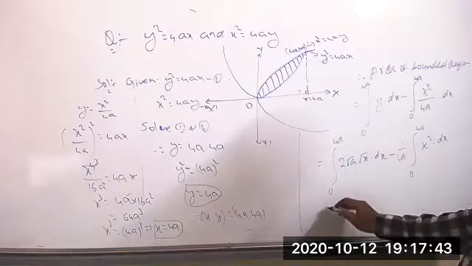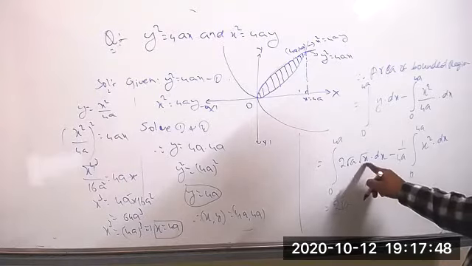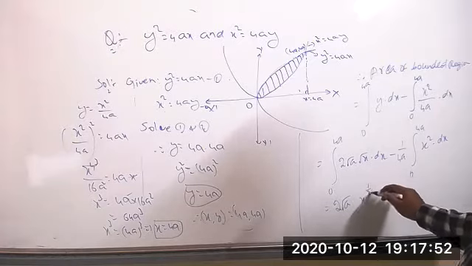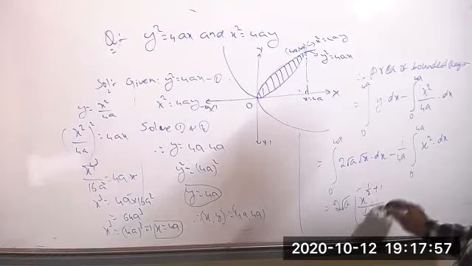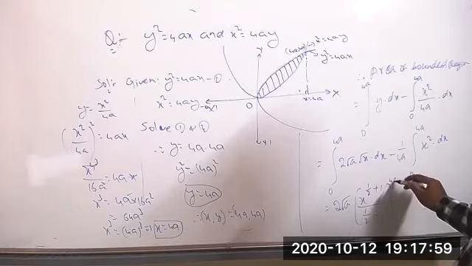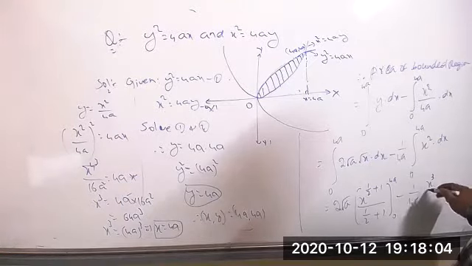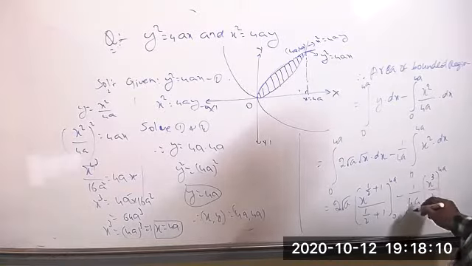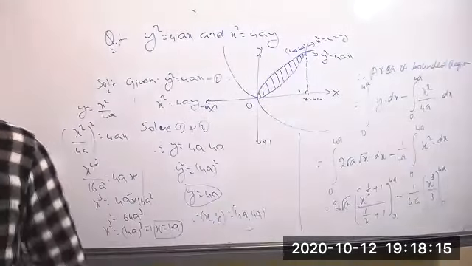So 2 root a is the constant value, take outside. 2 into root a you can take outside now. This is, you can write now, root x means x power 1 by 2. So x power 1 by 2 can be written as x power 1 by 2 plus 1, divided by 1 by 2 plus 1, from 0 to 4a, minus 1 by 4a into x square, equal to x cube by 3, from 0 to 4a now. Now we can simplify that. Upper limit minus lower limit. You know very well that.